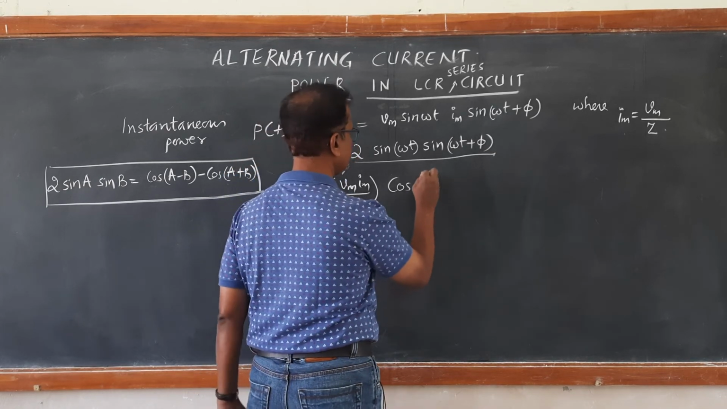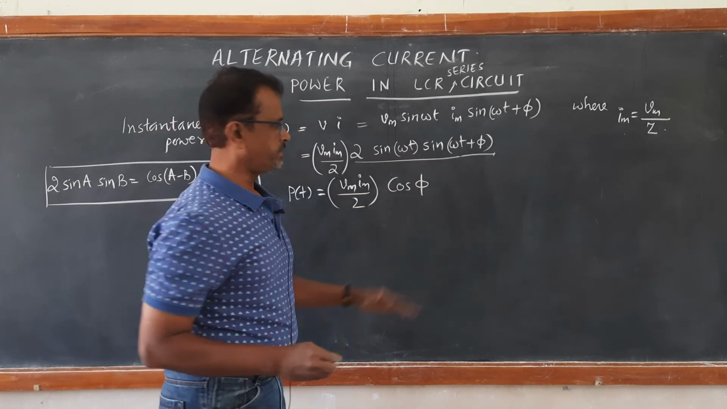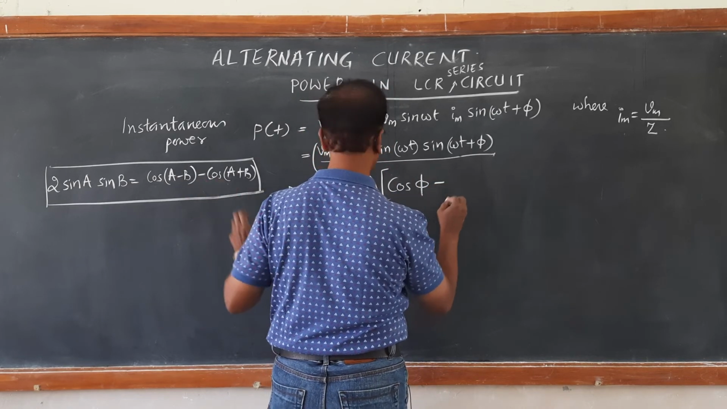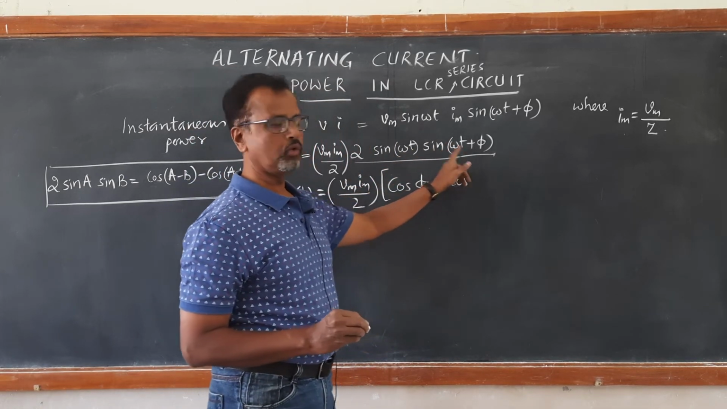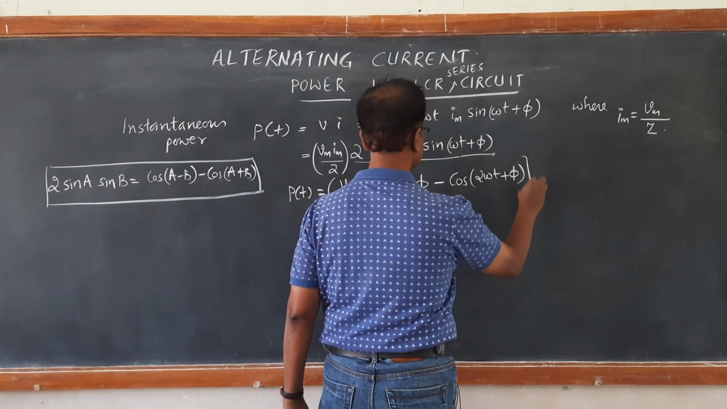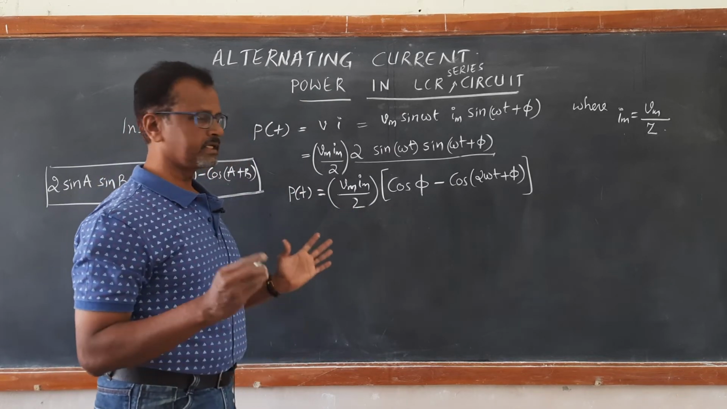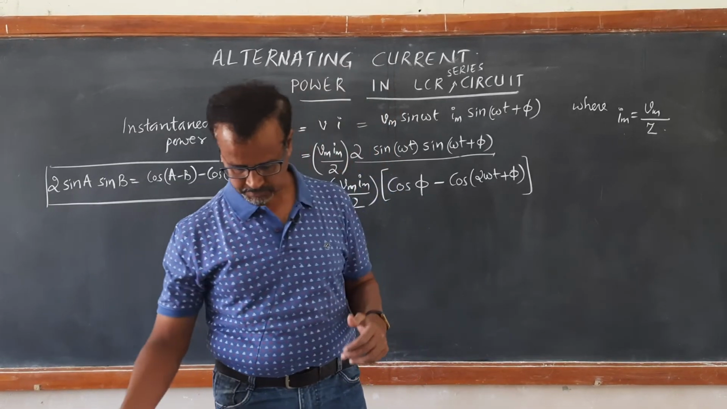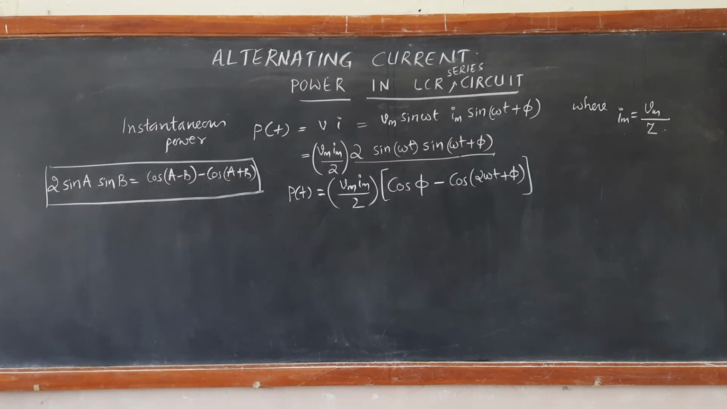Cos of minus phi is nothing but cos phi, since omega t minus omega t is 0. Then minus cos(A plus B), where A plus B is omega t plus omega t, 2 omega t, so cos(2 omega t plus phi). Yes, this is the relation for instantaneous power. Using this relation, we can find the average power for one complete cycle.